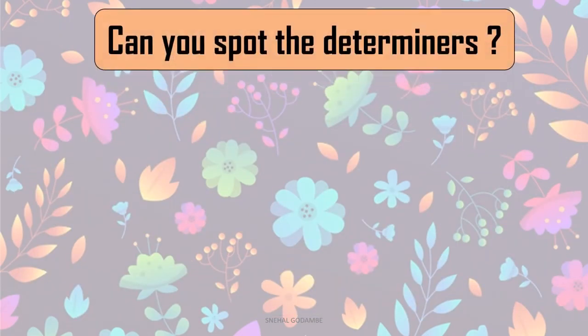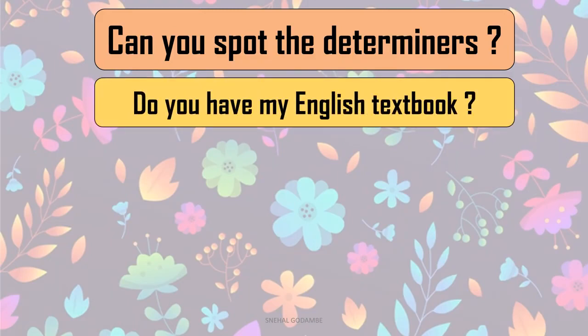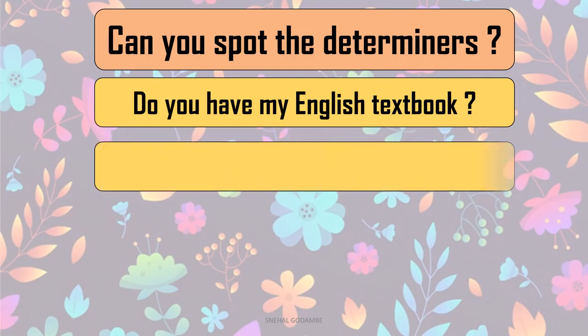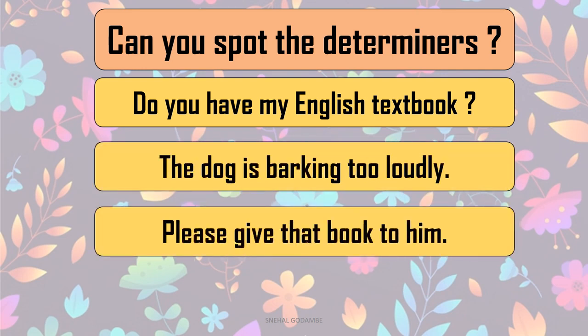Now there are some sentences. We will spot the determiners from those sentences. See here, we will first read all those sentences. Do you have my English textbook? The dog is barking too loudly. Please give that book to him.